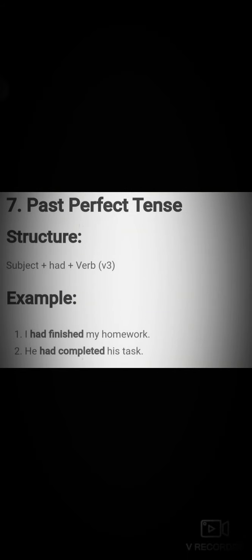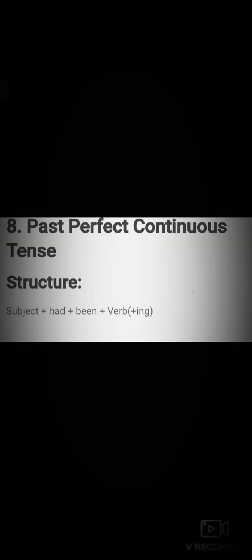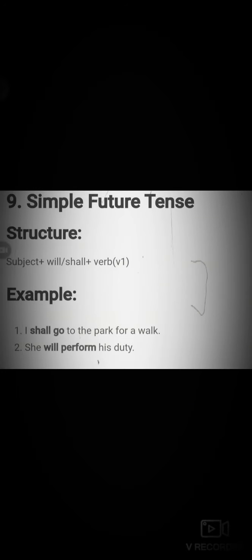The seventh tense is past perfect tense. Structure is subject plus had plus verb V3. Example: I had finished my homework. Example 2: he had completed his task. Tense 8, past perfect continuous tense. Structure: subject plus had plus been plus verb ing. Example: he had been completing his assignment for the last 2 years. Next: I had been playing football since morning.